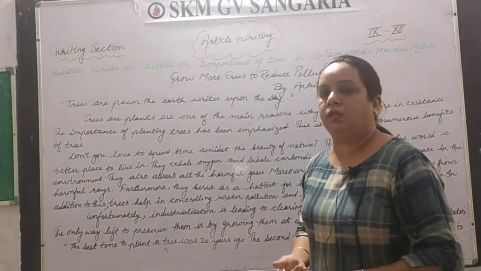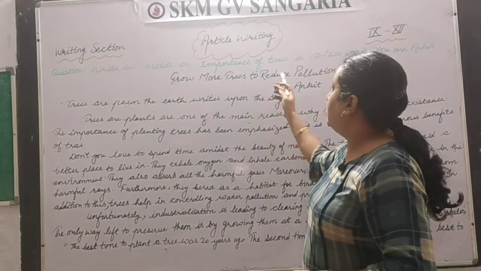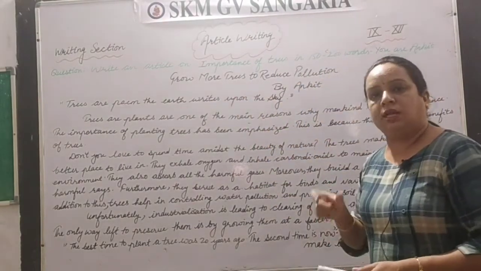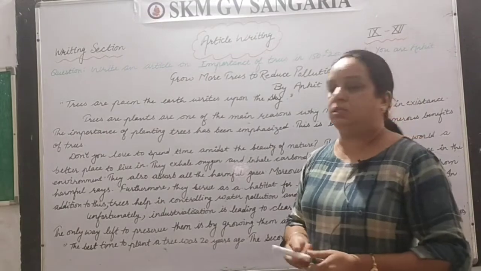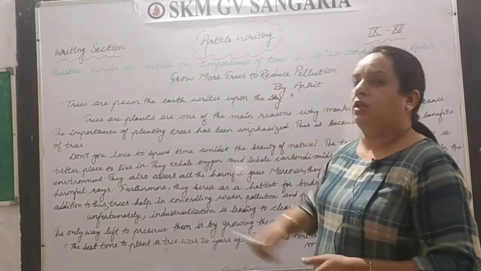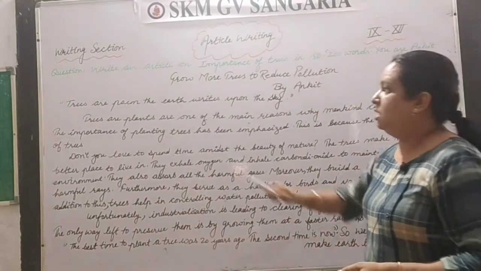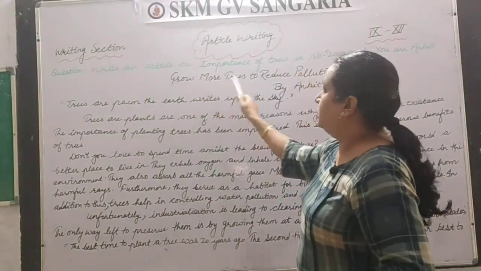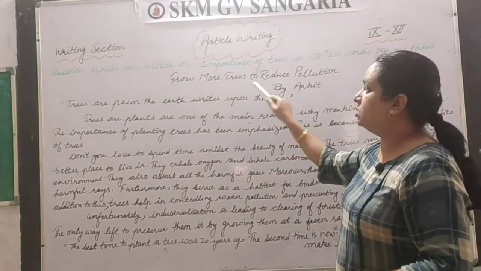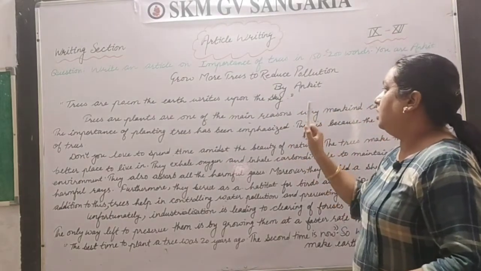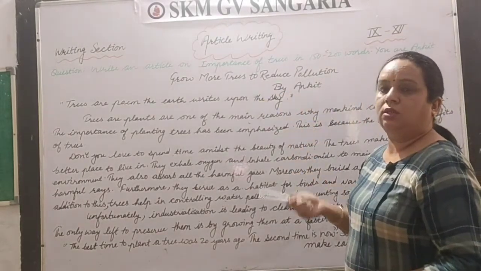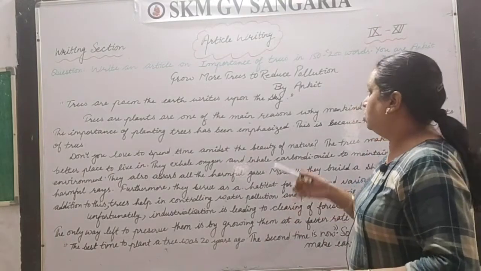So we can do it in another way, that grow more trees to reduce pollution, because that may be the importance of trees here. So we have written grow more trees to reduce pollution, and here you have to keep in mind that the first letter of every word of this heading should be capital, right? You can avoid this in the case of prepositions and conjunctions only.